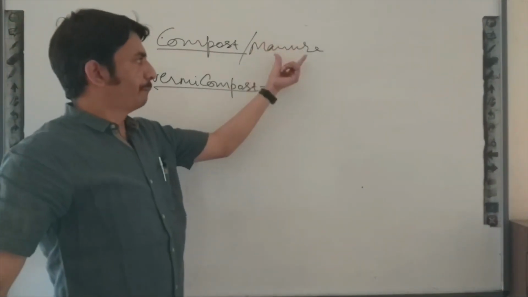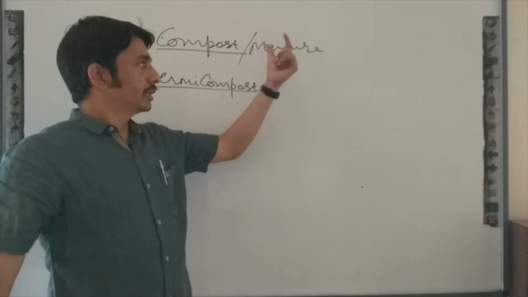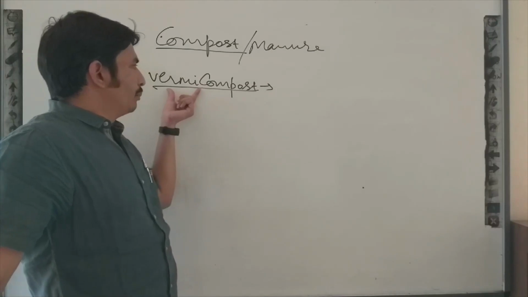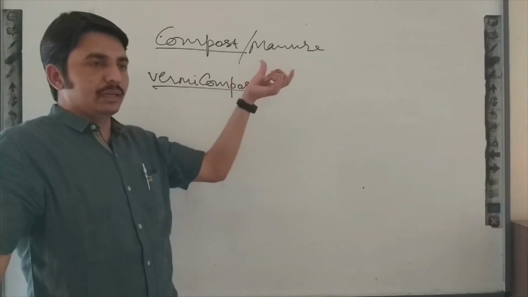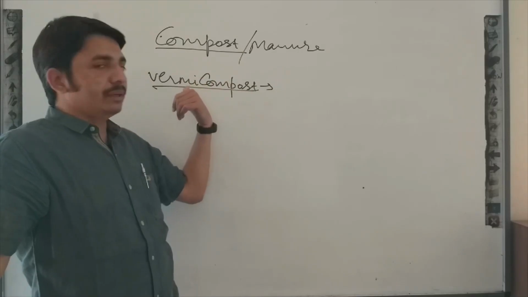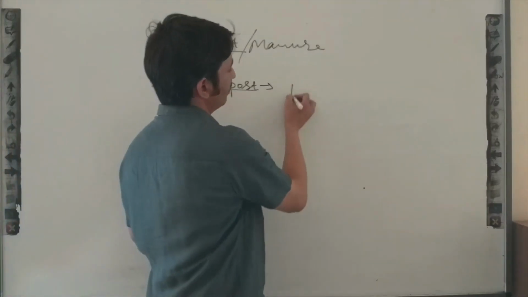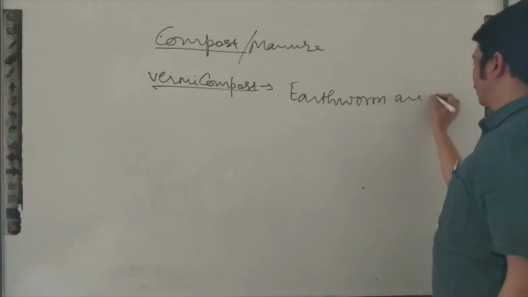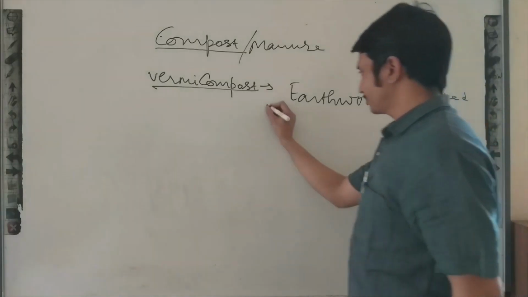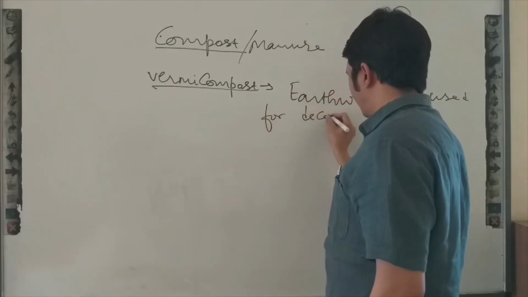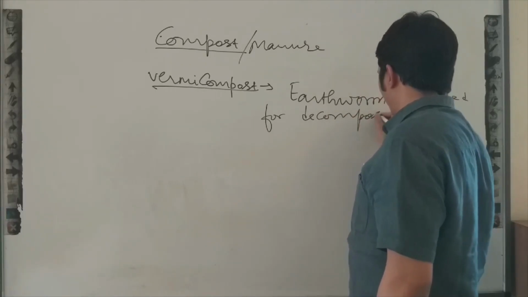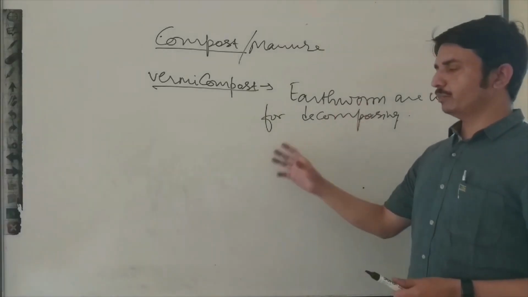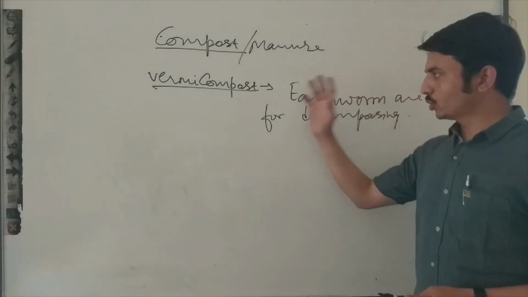As we discussed, manure is the decomposed material of natural things. Vermicompost is also a decomposed material, but here vermi means earthworms do the decomposing. Earthworms are used for decomposing animal waste, plant waste and also household waste.